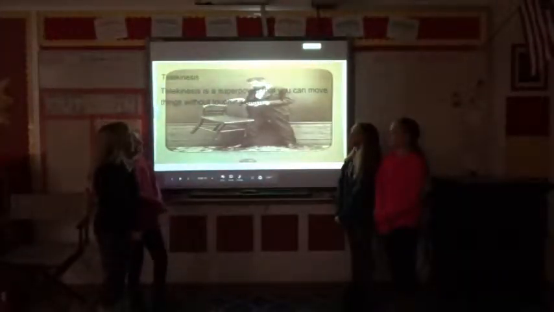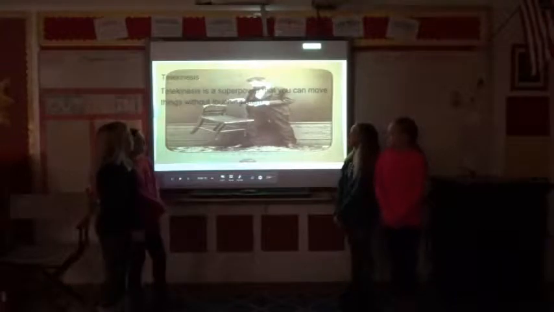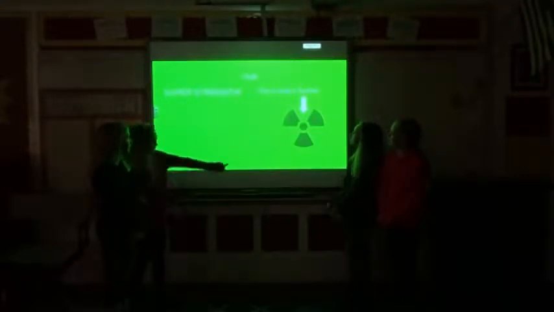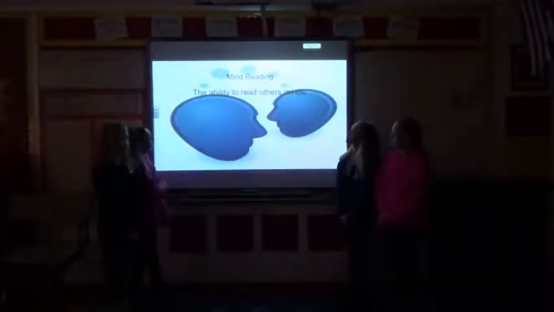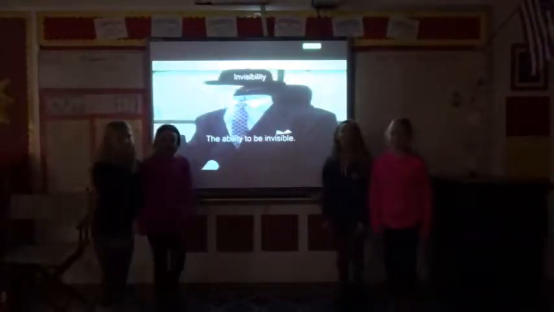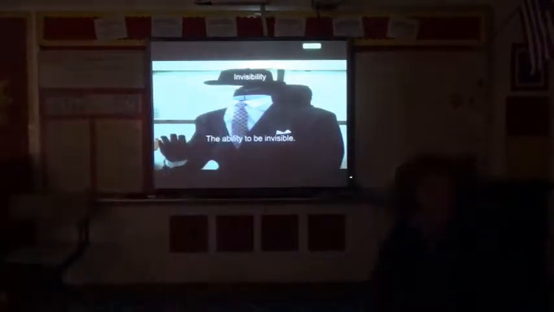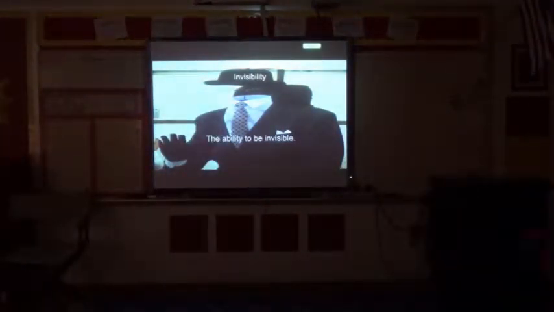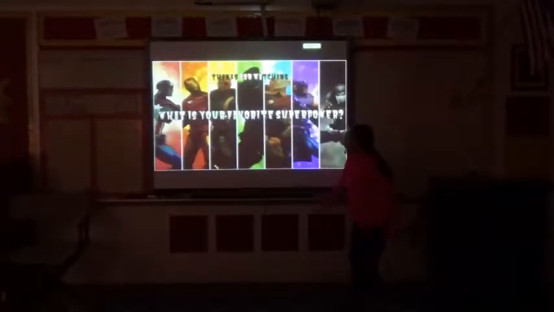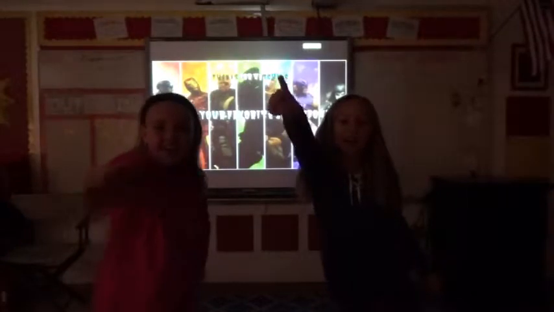Telekinesis. Telekinesis is a superpower where you can move things without touching them. Hulk. Hulk has super strength. This is Hulk's symbol. Mind reading, the ability to read other people's minds. Heat breath, to heat things up. Invisibility! The ability to be invisible! What is your favorite superpower?